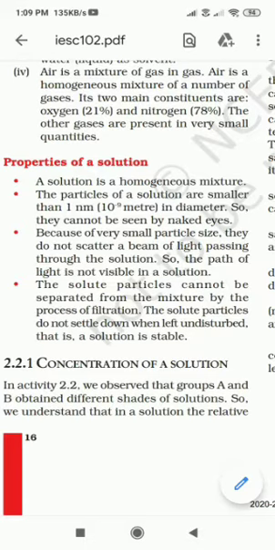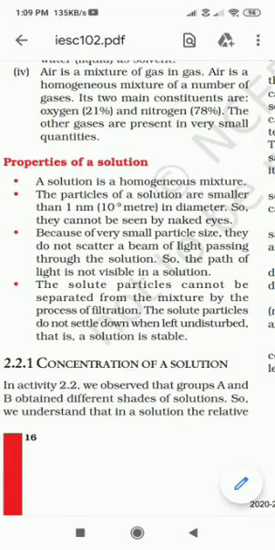Now let us move towards the properties of a solution. Solution is a homogeneous mixture. That means whatever the contents are there, they are completely mixed in such a way that we cannot identify or separate each of them. We cannot separate or see the components in the mixture or solution. The particles of a solution are smaller than 1 nanometer.